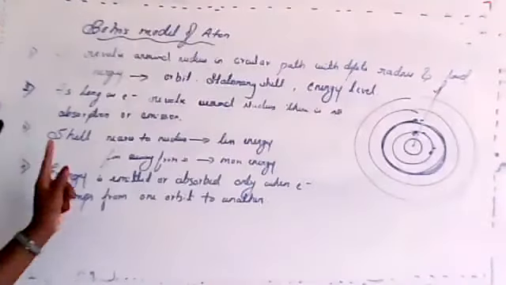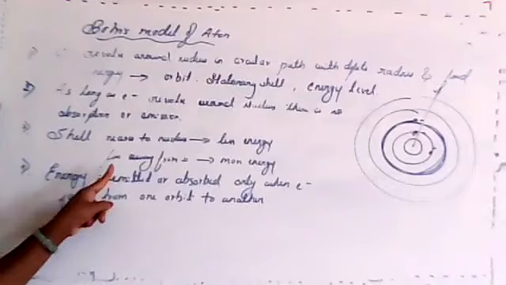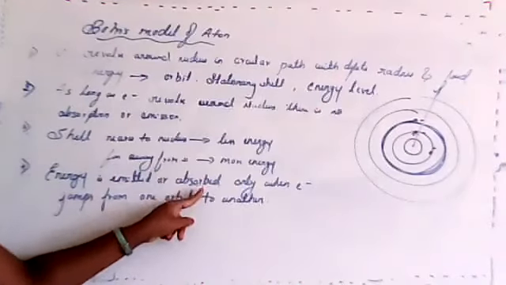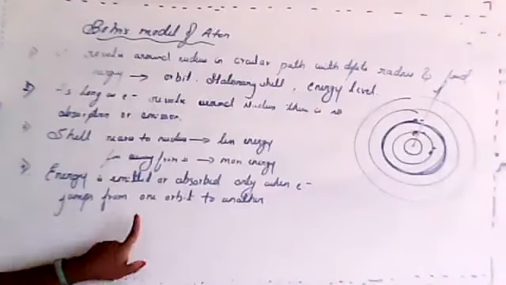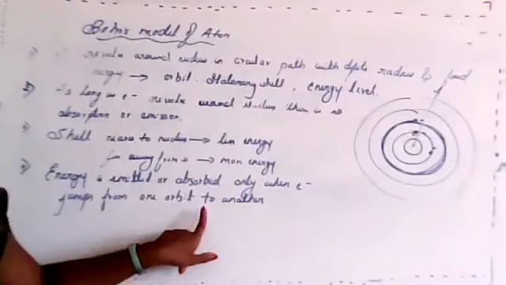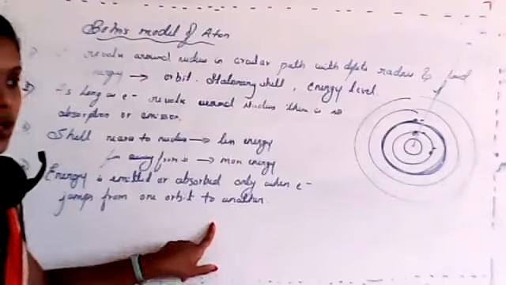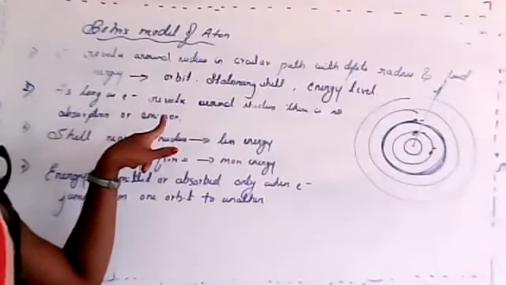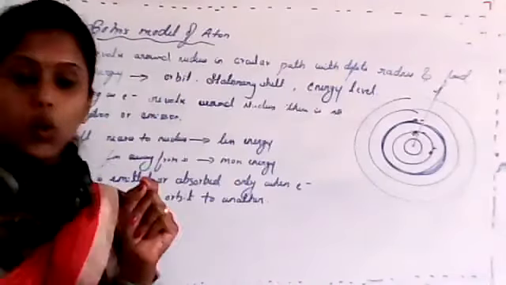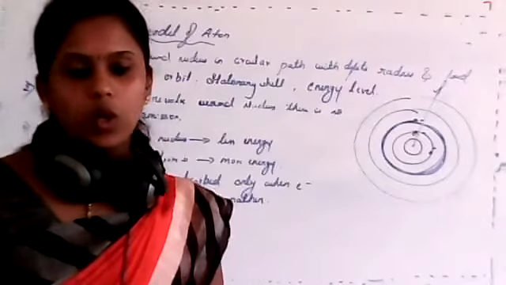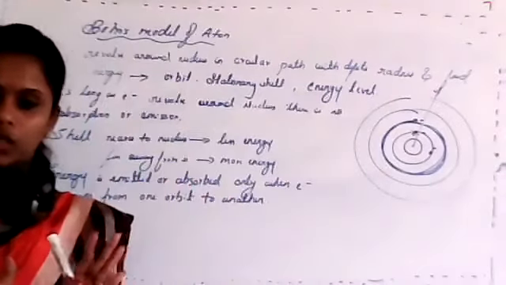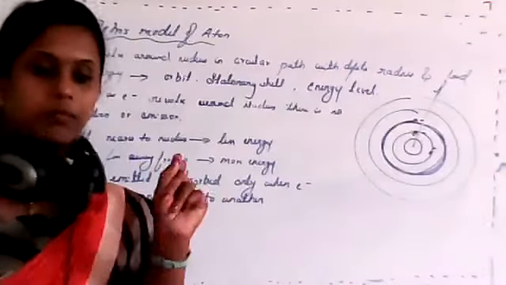So now listen, energy is emitted or absorbed only when electron jumps from one orbit to another. If it is in its own path, there is no loss or gain of electron, isn't it?